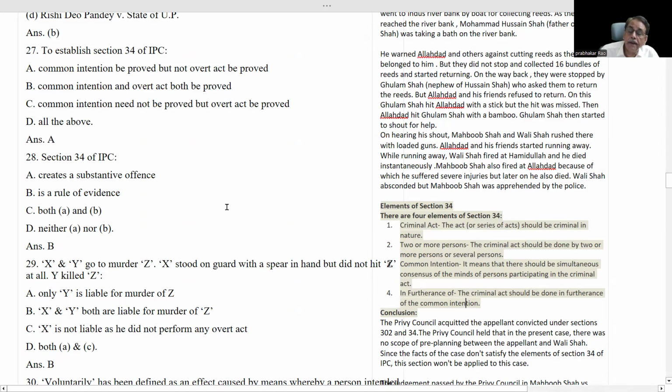Before completing chapter 5, I will come to this under common liabilities. There I will explain in detail Section 34 and Section 149, or Section 3(5) and Section 190 of BNS. Section 149 IPC, that is common object, creates a substantive offense. Here, Section 34 does not create a substantive offense. It is a rule of evidence.